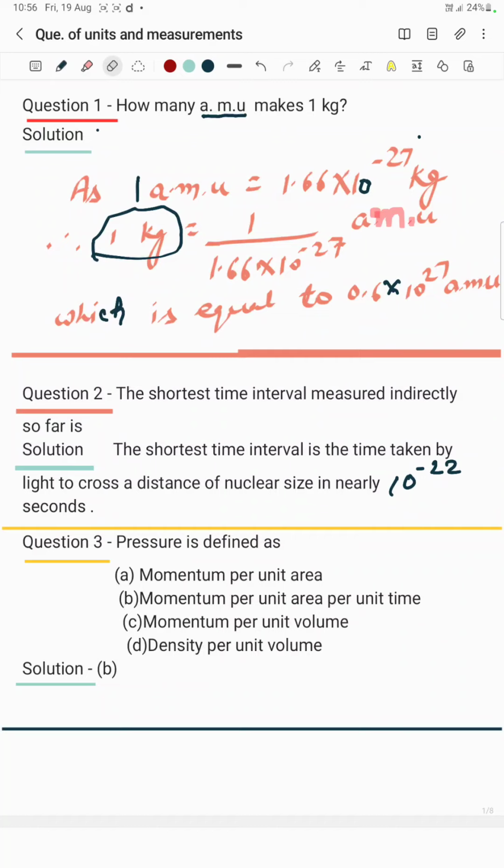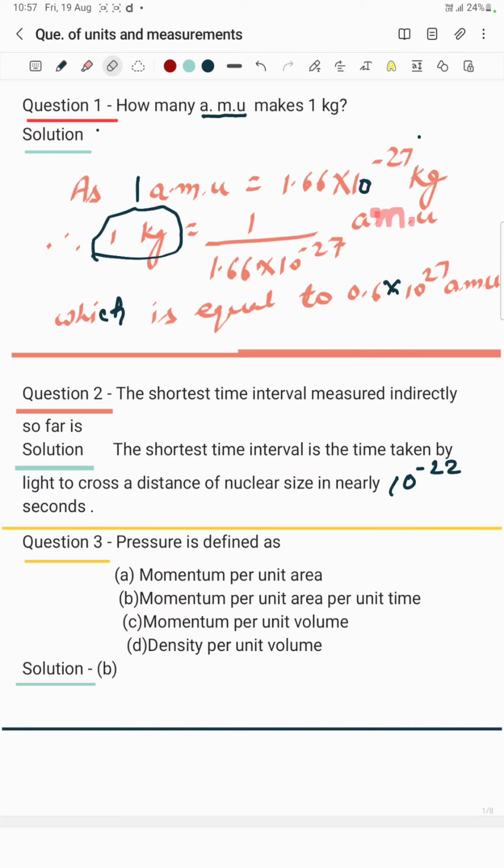1 AMU is nothing but, as we know that carbon has many isotopes, the C12 isotope divided into 12 equal parts, like a watermelon divided into 12 equal parts. Take the C12 isotope, divide it into 12 parts, and the mass of the first part is called 1 atomic mass unit. So 1 AMU is nothing but taking the C12 isotope of carbon and dividing it into 12 equal parts.